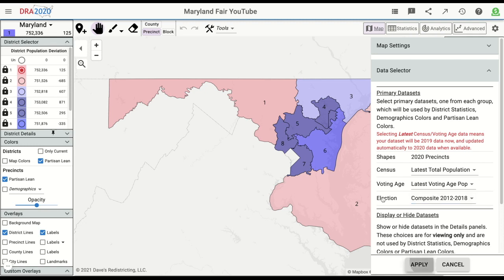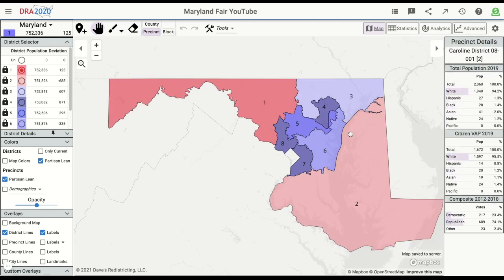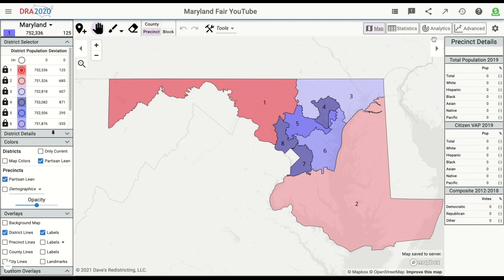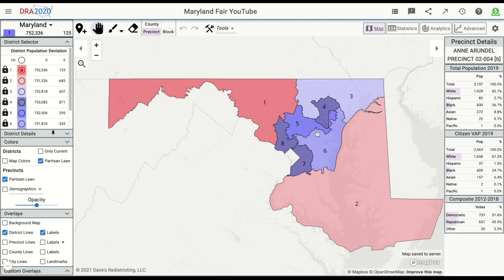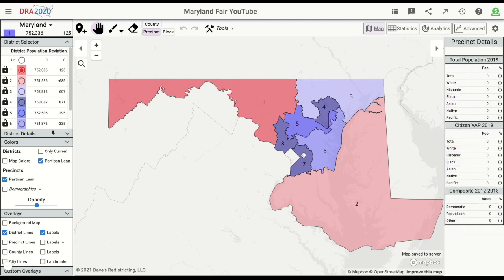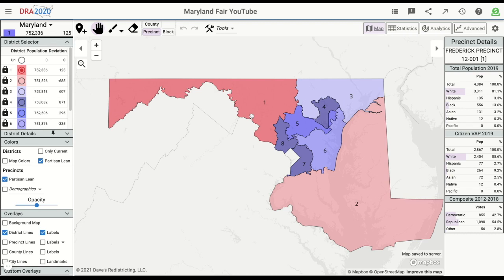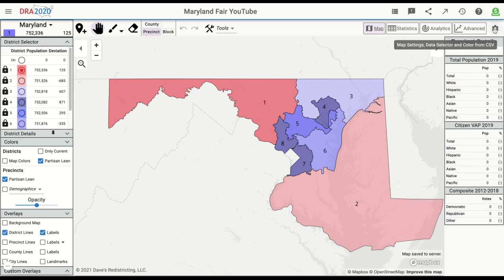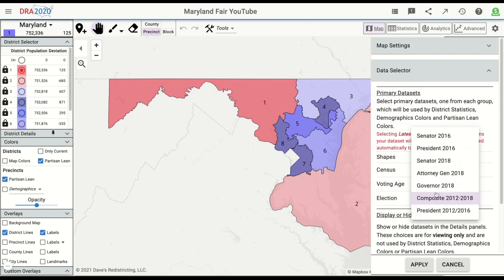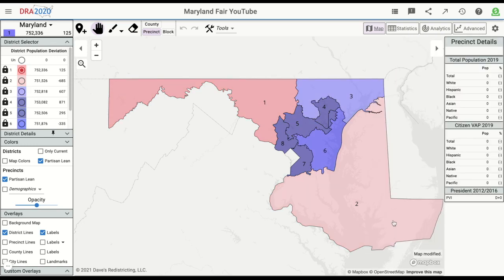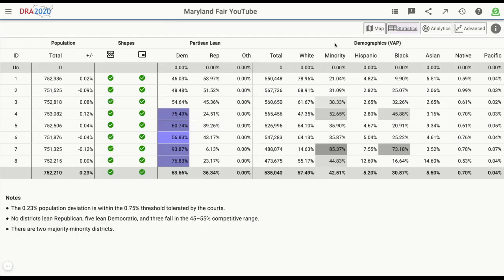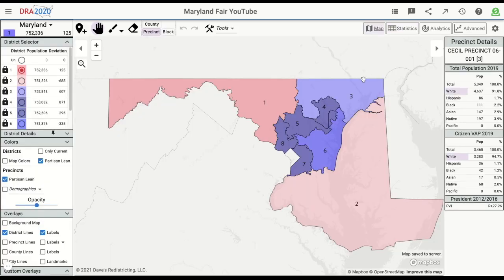Now, composite, I think. 2 Republican districts, and the 3rd is the competitive Democratic district. The 6th is also a district that's trending to the left, as is the 5th. So the Democratic areas of the state are trending to the left, like the state as a whole. So I think that's a pretty good map, and it puts communities together. We have some majority minority districts, like the 7th district, as well as the 4th district. So I think this is a pretty solid, fair map, and I'm pretty proud of it.